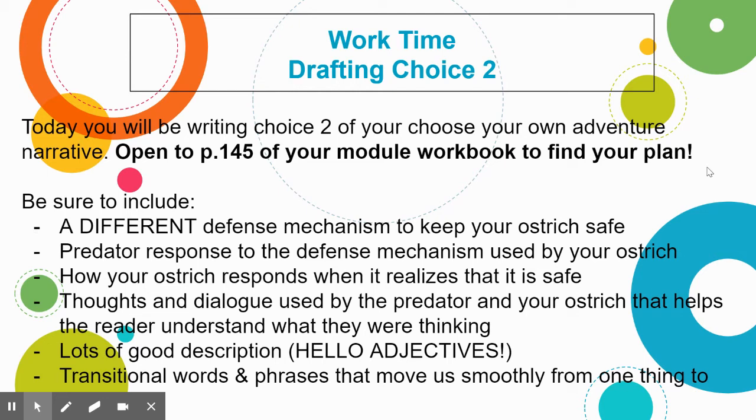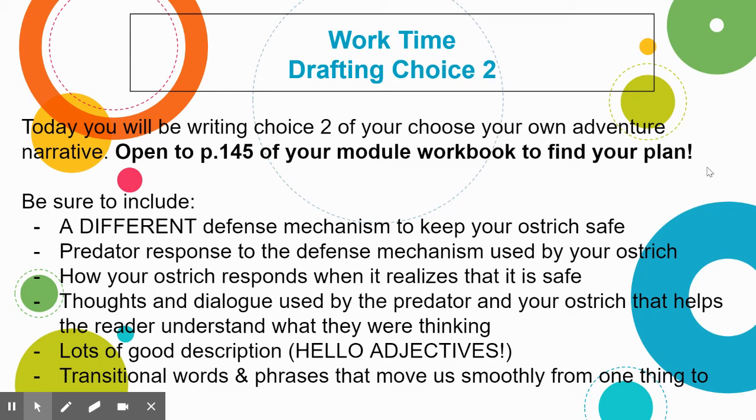So the next thing you're going to do is you are going to open up your Choose Your Own Adventure writing, and you are going to write your choice 2. If you look at page 145 of your module workbook, your plan is there. So this should already be planned out for you. All you should have to do is take that plan now and write it in sentence form. You're going to need to make sure you include these things in your choice 2 draft. A different defense mechanism to keep your ostrich safe. It's got to be different than the one from choice 1. You cannot use camouflage twice. You cannot use fleeing twice. You cannot use living in a herd twice, but you can use a different one than you did in choice 1. Again, that should already be planned.